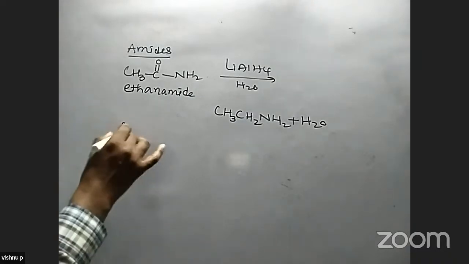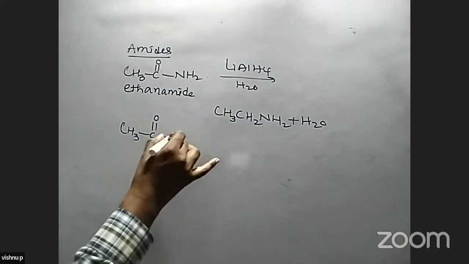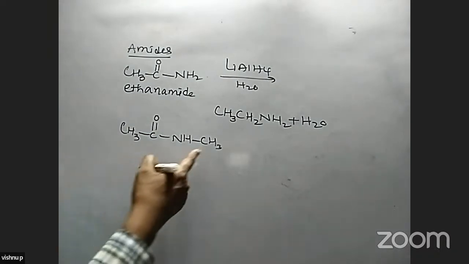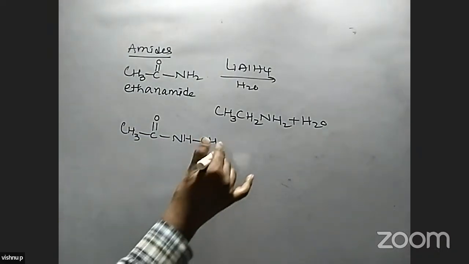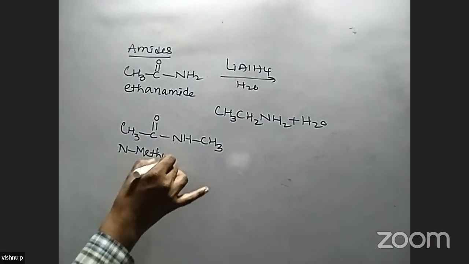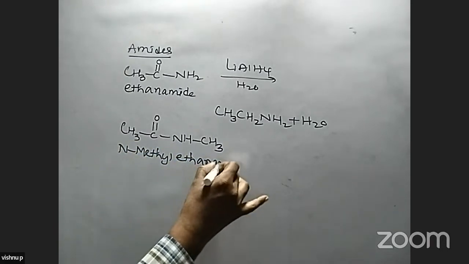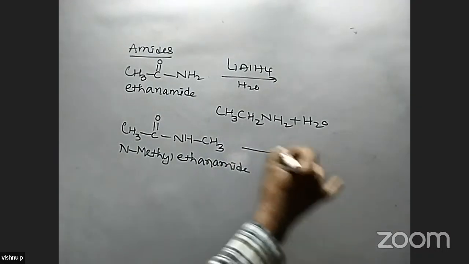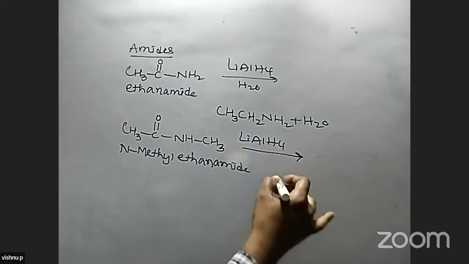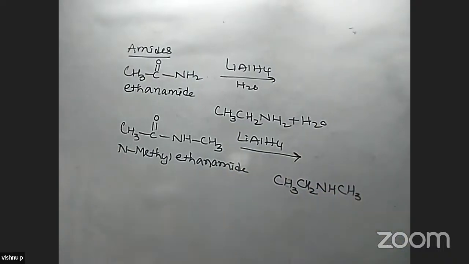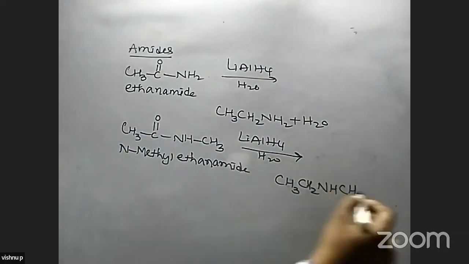Okay, if we take one more compound like CH3CONHCH3, in this ethanamide the amine group is combined with the CH3 group here. The name of this amide is N-methyl ethanamide. When it is treated with lithium aluminum hydride, the compound is CH3CH2NHCH3 by losing water, in presence of water. This is converted into H2O.